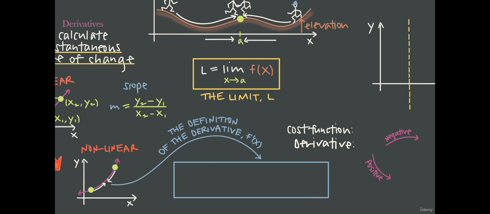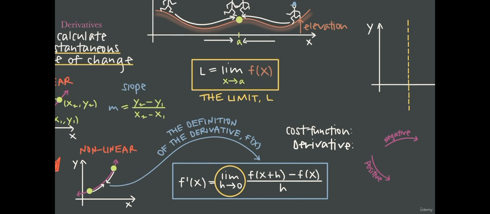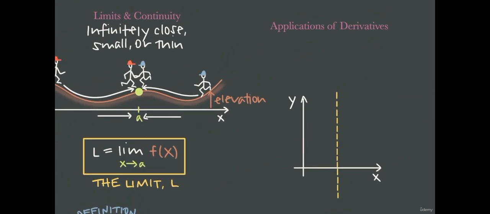We'll learn how to work with any function f of x to find its derivative, f prime of x, which we find with this formula, and which we know will be a new function that models the slope of f of x everywhere. Notice the limit notation in the definition of the derivative. Then we'll look at how to evaluate f prime of x at a particular point to find the slope of the original function there. Finally, we'll look at applications of derivatives, where we'll apply derivatives to different real-world problems.